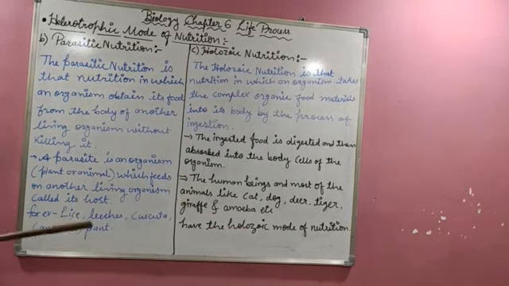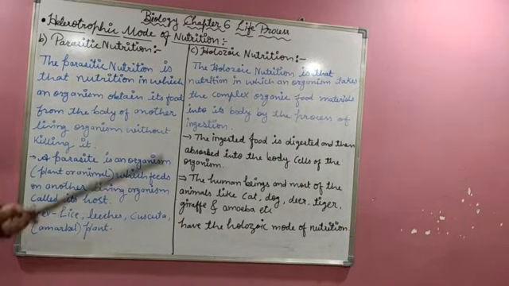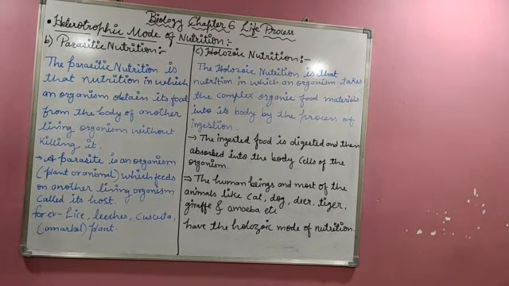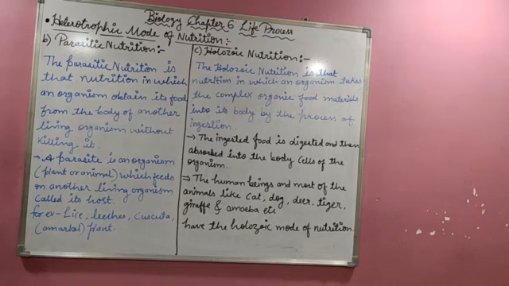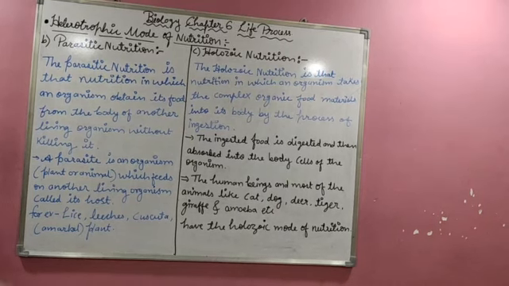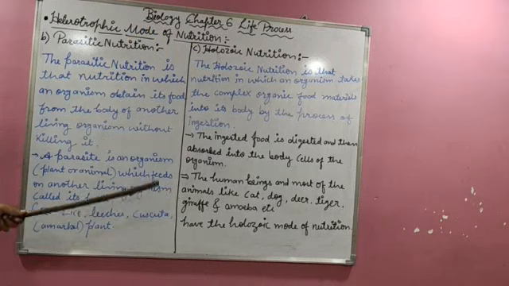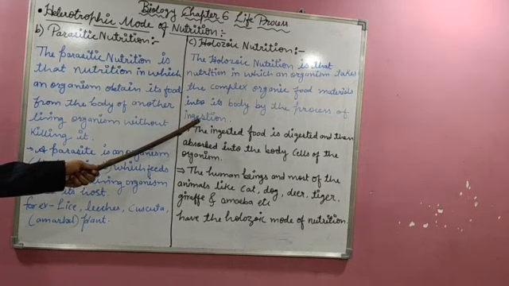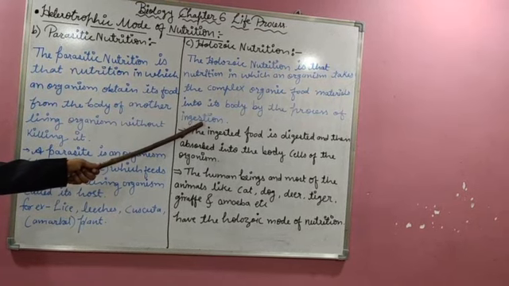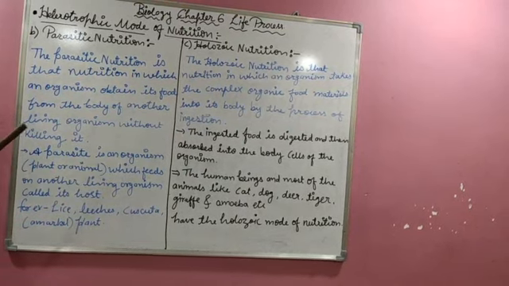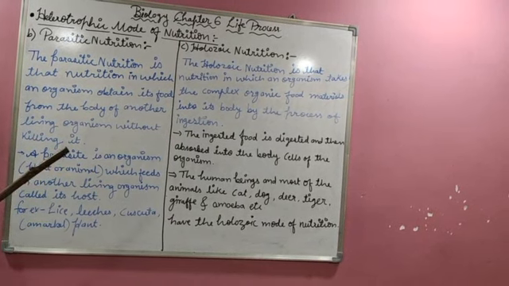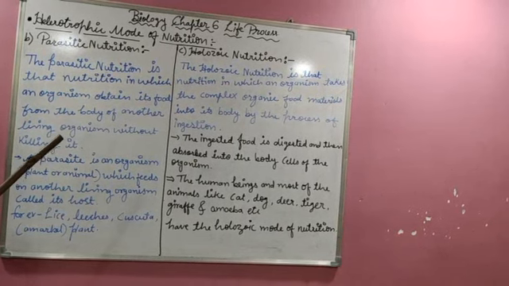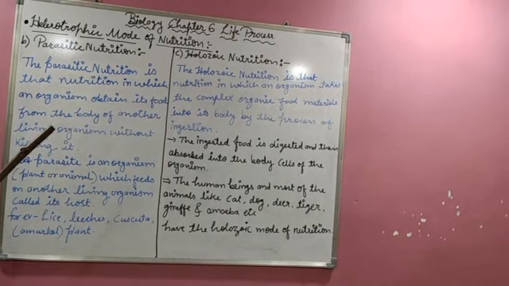For example, students, we human beings also get nutrition by holozoic nutrition, in which we have a mouth where the ingestion process takes place, and through our food pipe, also called the oesophagus, the food is engulfed inside the body. That process of getting food inside from the mouth cavity is called ingestion. उसी process को यहाँ ingestion कहा गया है, जिसमें हम solid material खाते हैं, उसे chew करते हैं, उसे smooth बनाते हैं और धीरे धीरे वो हमारे body के अंदर हमारे food pipe से, हमारे oesophagus से होते हुए अंदर हमारे stomach में जाता है.